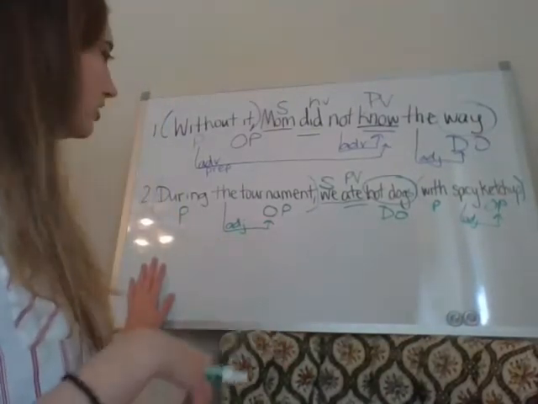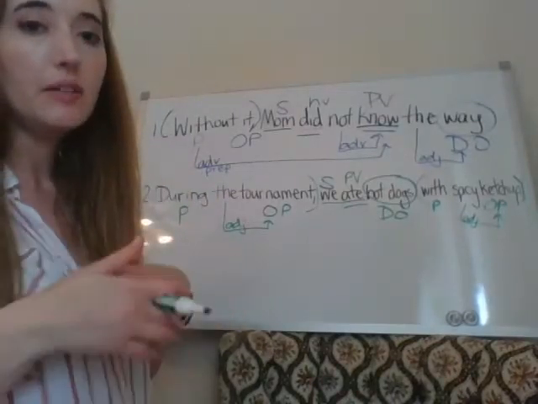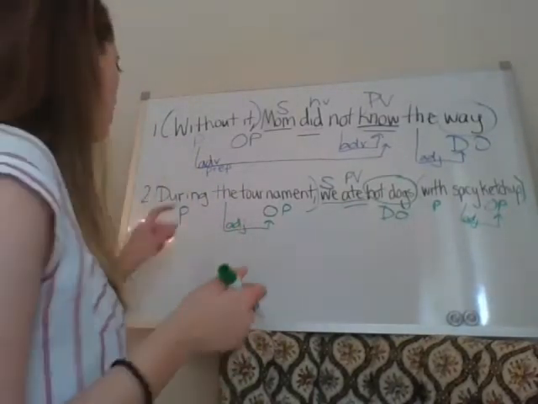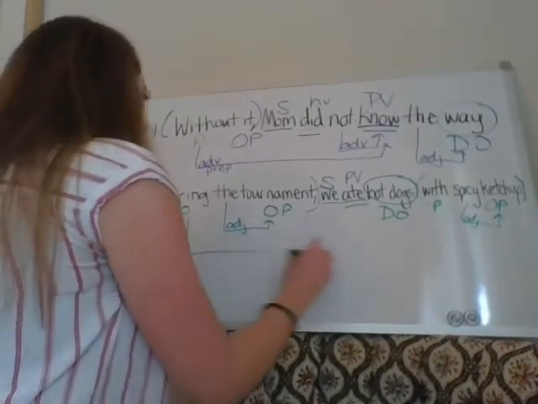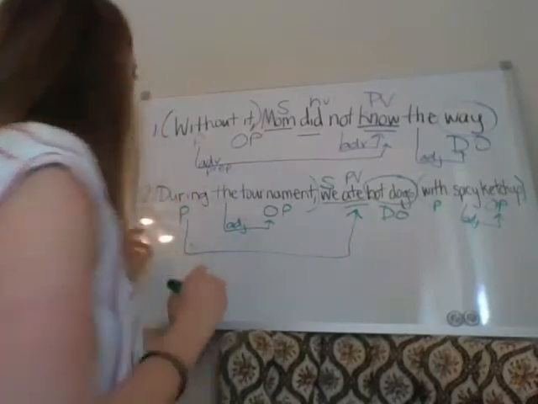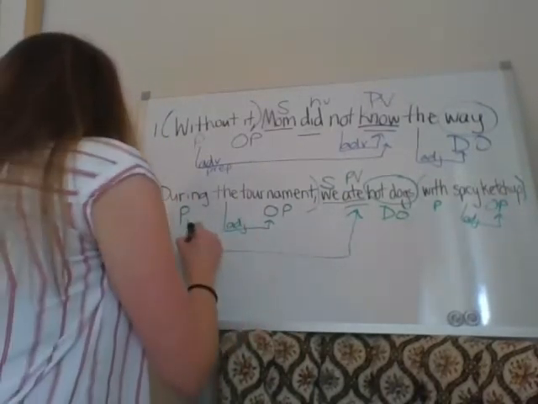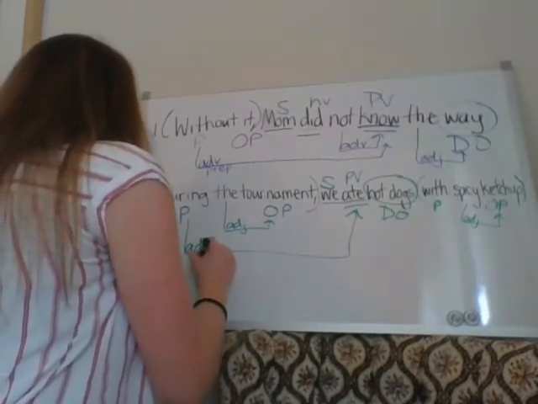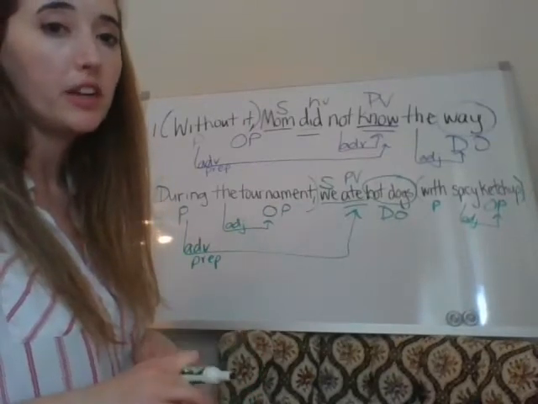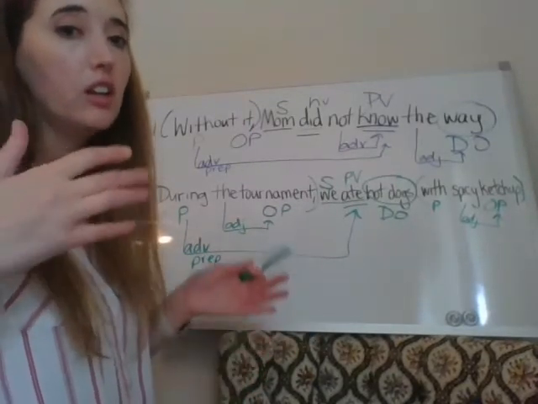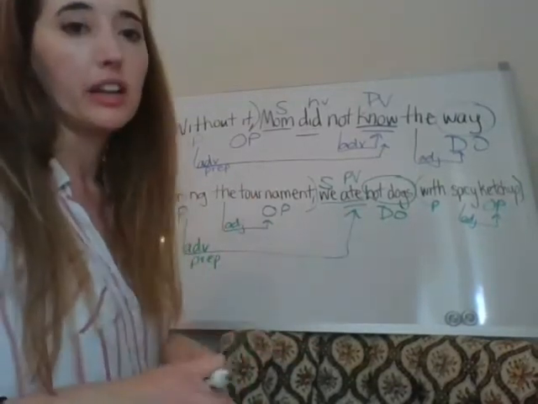So during the tournament is an adverbial prepositional phrase. Let's say the phrasing with me. So during the tournament tells us when we ate hot dogs. During the tournament is an adverbial element because it modifies a verb. It is an adverbial prepositional phrase. Okay, and I just jumped to saying we're going to point it to our predicate verb because that's a good shortcut for you to just think that's all we do with prepositional phrases right now. They are always modifying the predicate verb.